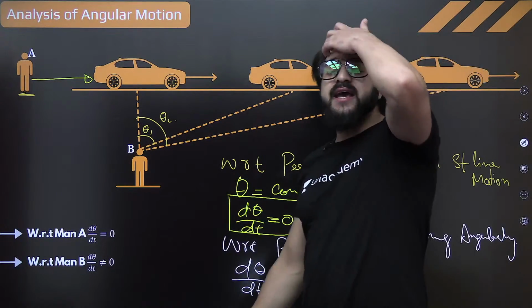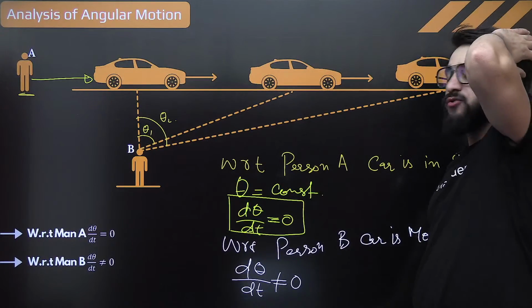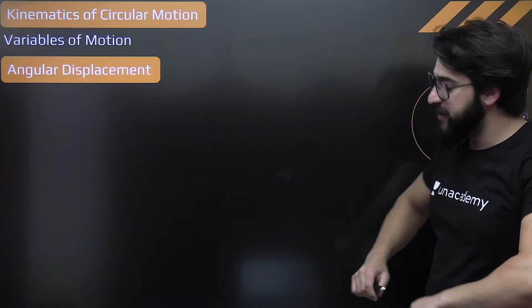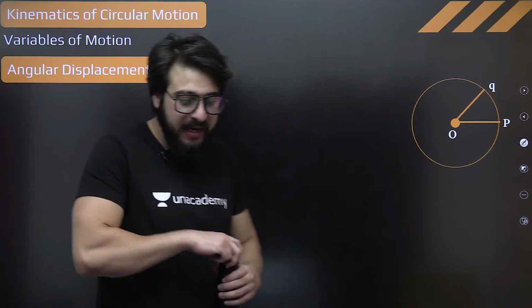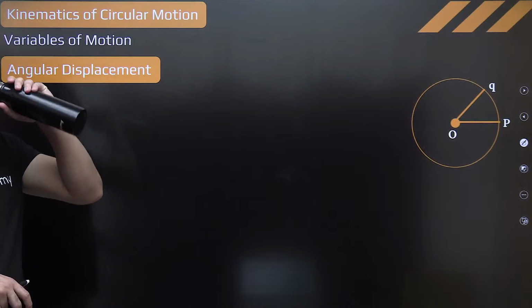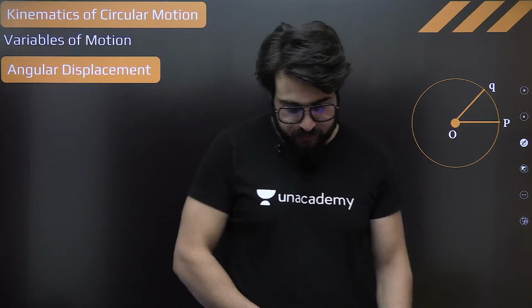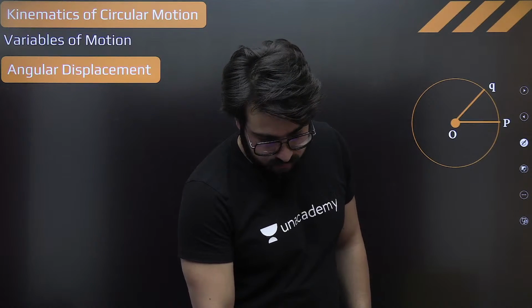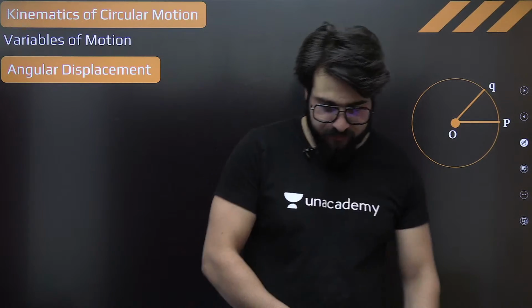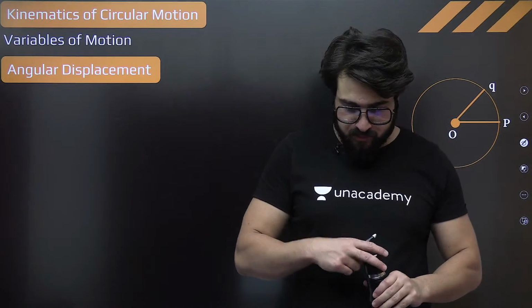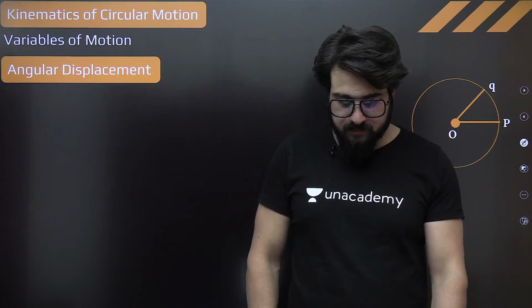Now see, so we say in that case over here, this is not equal to 0. Is this clear? Then I'll move forward. Then I'll have to go to the kinematics of this. Is this clear? Okay, that's great.